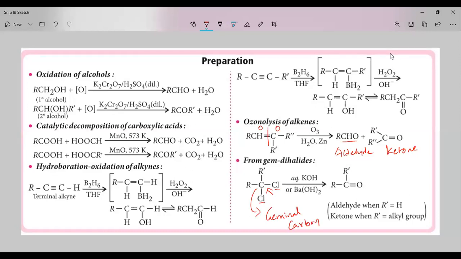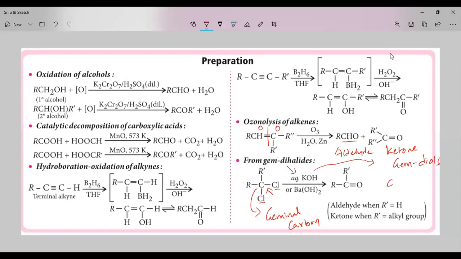A compound containing a geminal carbon like this is called a geminal dihalide. Because the chlorines are attached to the same carbon, upon treatment with aqueous KOH or barium hydroxide, in the place of Cl you are going to get OH. So geminal dihalides upon treatment with aqueous KOH give gem diols.